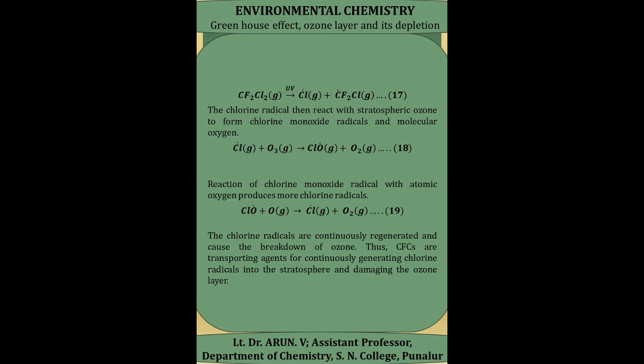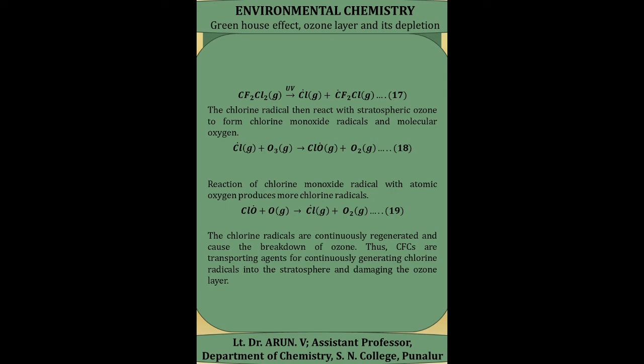The chlorine free radical then reacts with stratospheric ozone to form chlorine monoxide radicals and molecular oxygen. That is, Cl free radical plus O3 gas gives ClO free radical plus O2 gas. Reaction of this chlorine monoxide radical ClO with atomic oxygen produces more chlorine radicals.